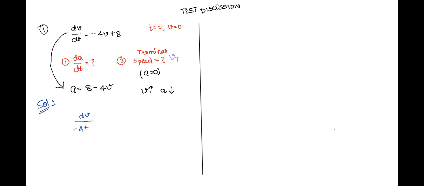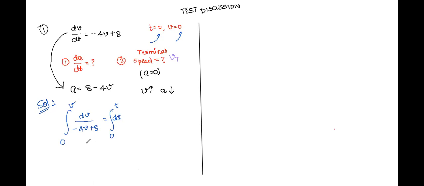Already written. What next? We can bring similar variables together and then integrate both sides, then apply limits. At t is equal to 0, velocity is 0. At t is equal to t, velocity is v.